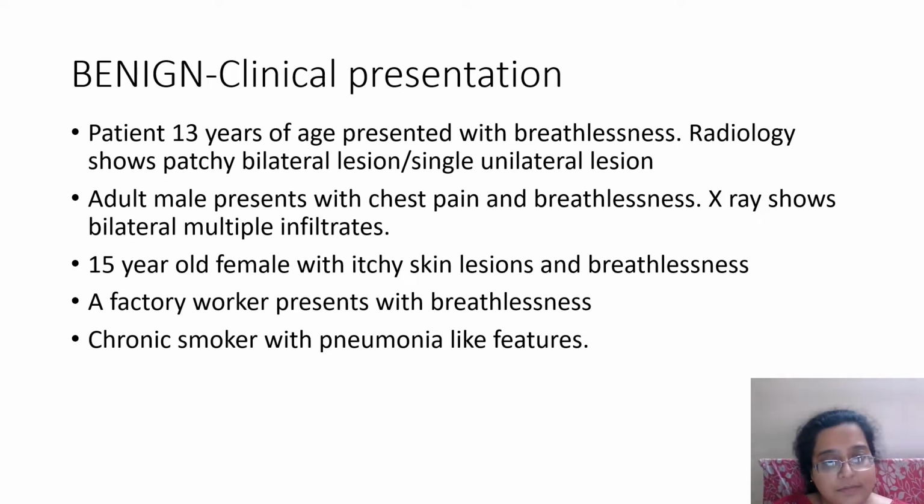So the history remains the same. Patient can be young, can be old, can be factory workers. History is very important in lung lesions because we inhale a lot of things. Can be bird keepers, depending on what the disease could be. And mostly they present with breathlessness, cough, hemoptysis, chest pain, loss of weight, fever, maybe sometimes with other systemic symptoms and autoimmune diseases like skin rashes, malar rash, hematurias. But then there will be pointers for each of these diseases.